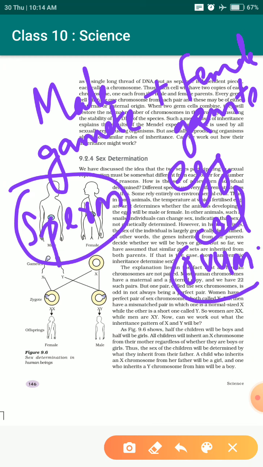This sperm and this ovum combine together to form what type of structure? We had studied it in the previous chapter.